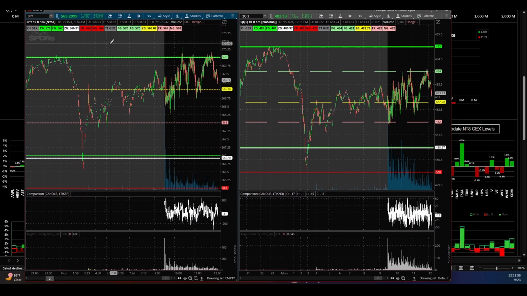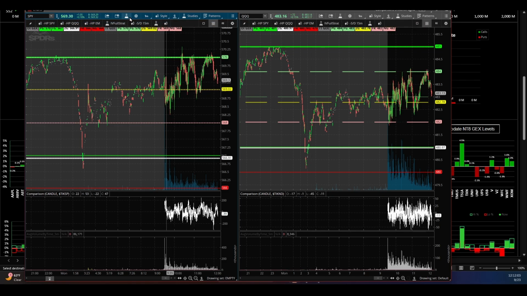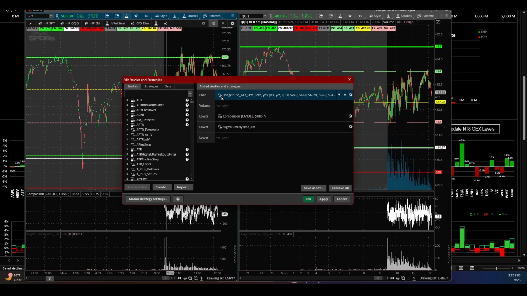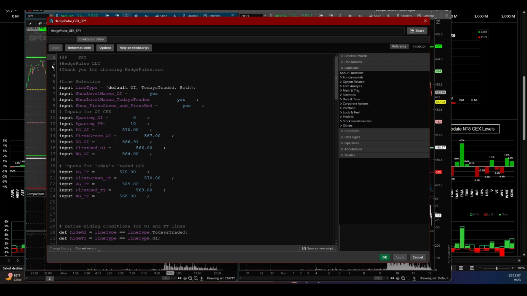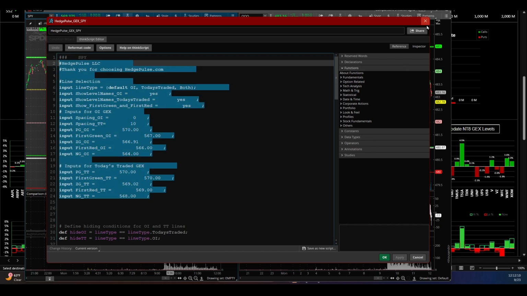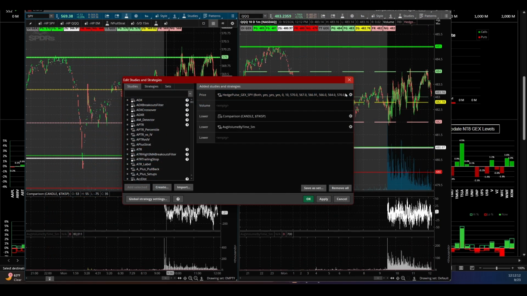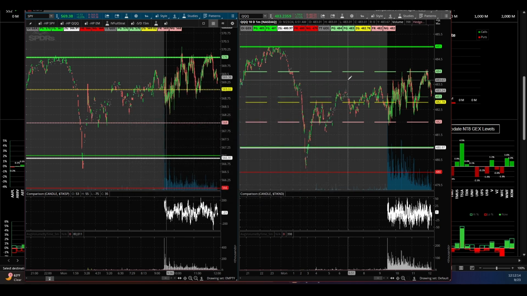That is how you will copy the levels to this indicator. All right. So you hit this study button, you just click here, highlight this, and paste, and you're done. Okay. Nice and easy. You don't have to go in and manually type it out.